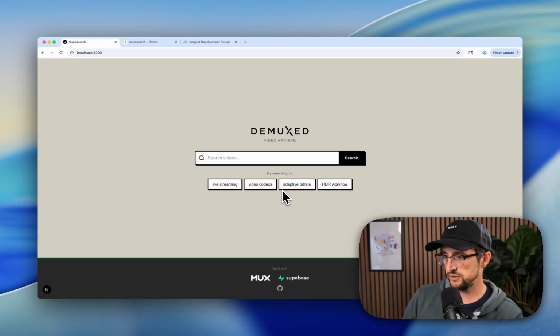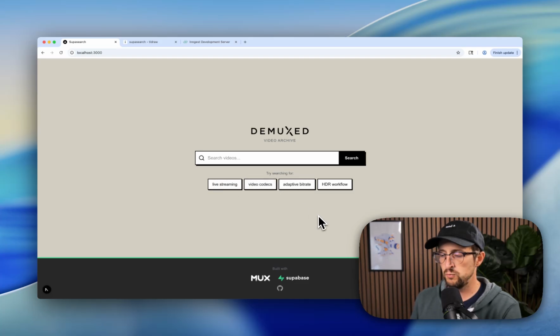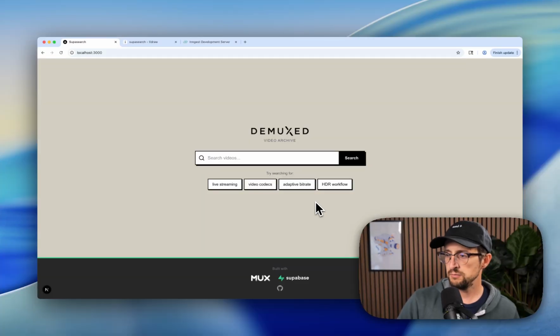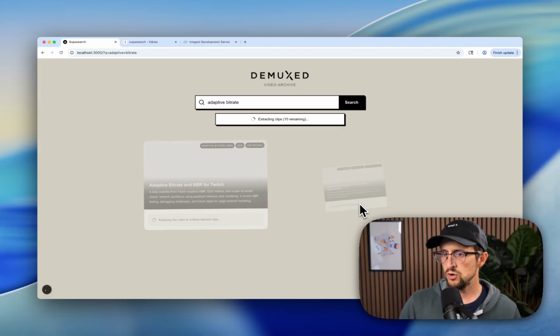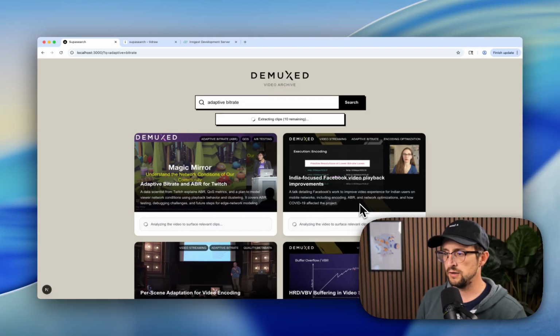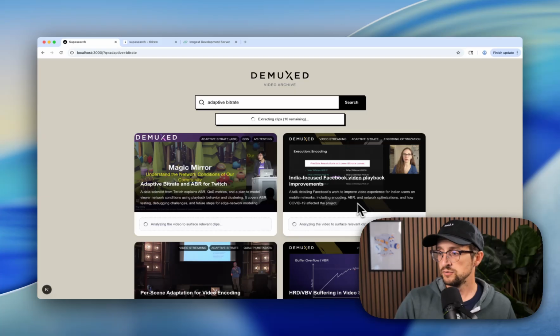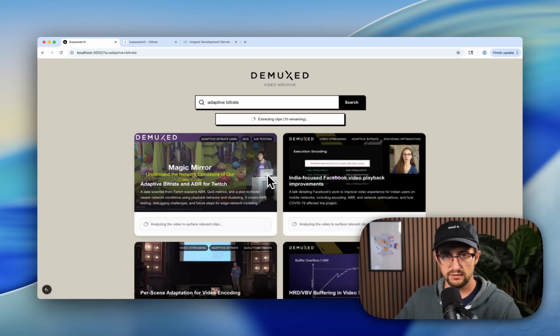We have a huge search box here that we can't miss. And we can also use some of these example queries of where maybe we can start our searches off. So I'm just going to click on one of these example queries for adaptive bitrate, and this is going to load up search results for that query just like that out of the box. So we are going to check the Supabase embeddings that we have stored and find results that are similar to the query that we've just generated.